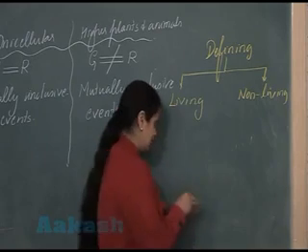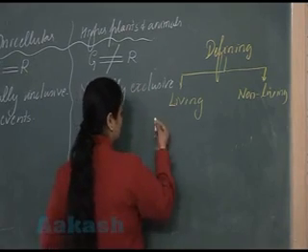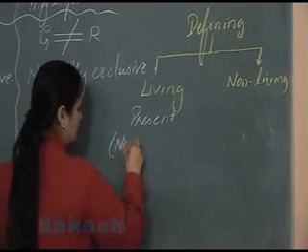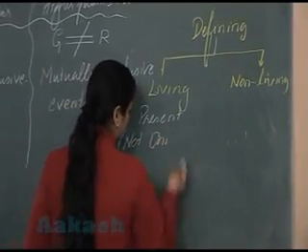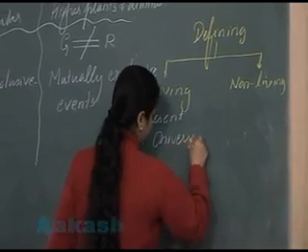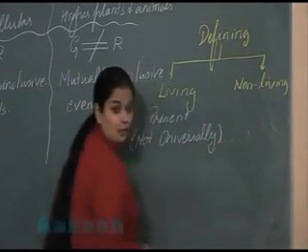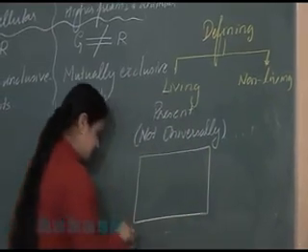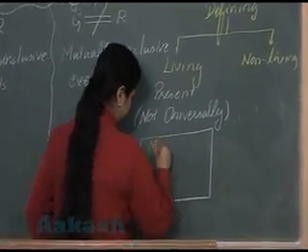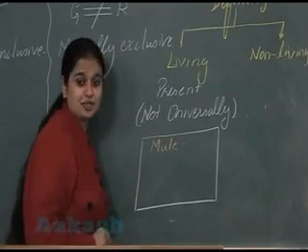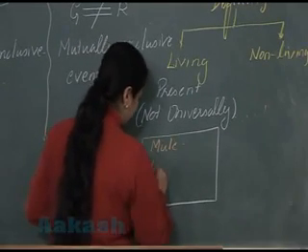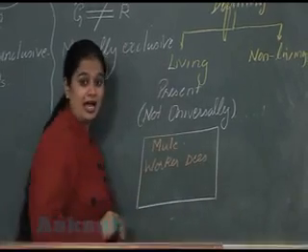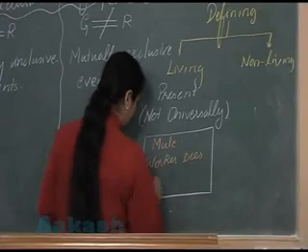So in all living organisms, reproduction is not present universally. The exceptions I have cited are the mule, sterile worker bees and sterile human couples.